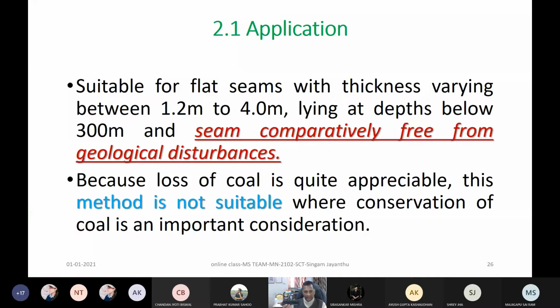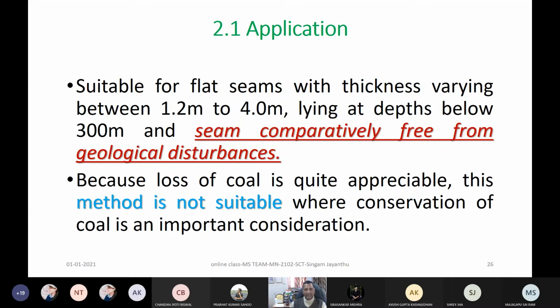The logic is very simple to understand: if there are so many faults, slips and slides and other geological disturbances, as we have seen in the previous plans, and also in the recent Vakilapalli mine where there was a roof fall accident, you have already seen how geological disturbance affects our mining methods.